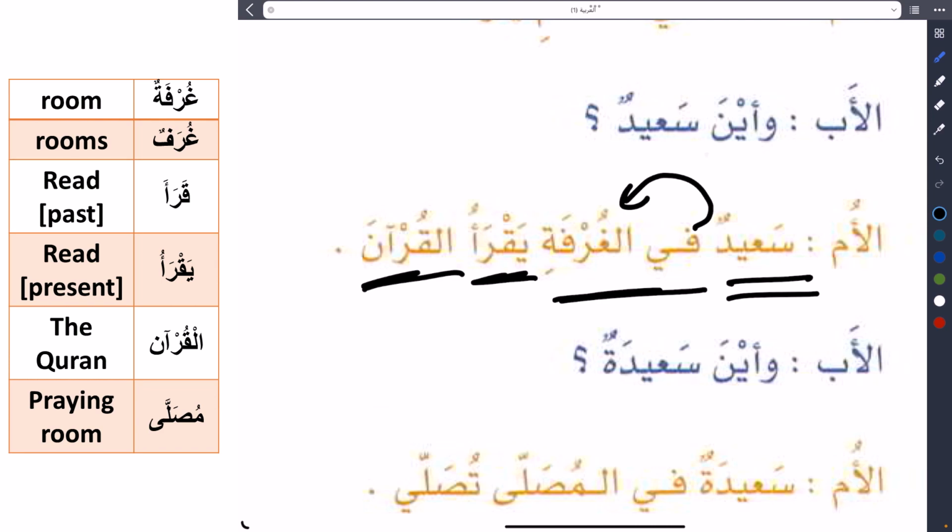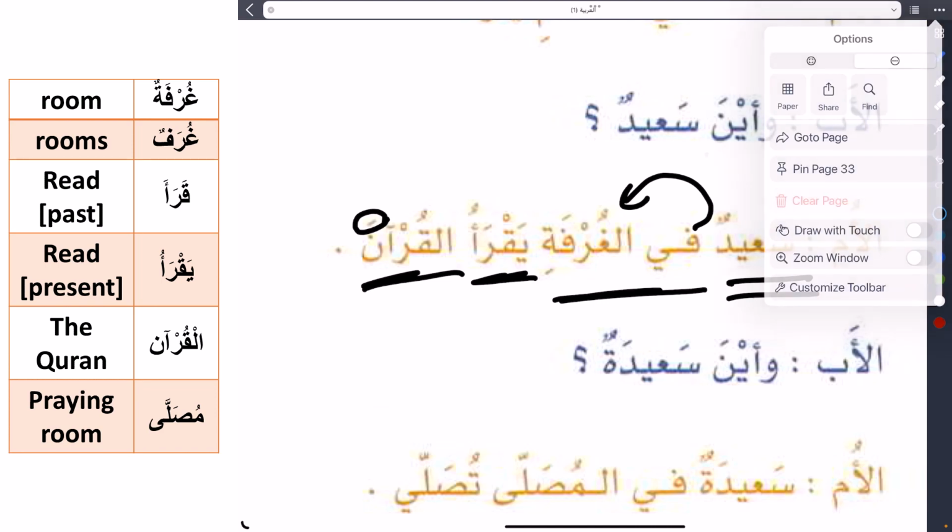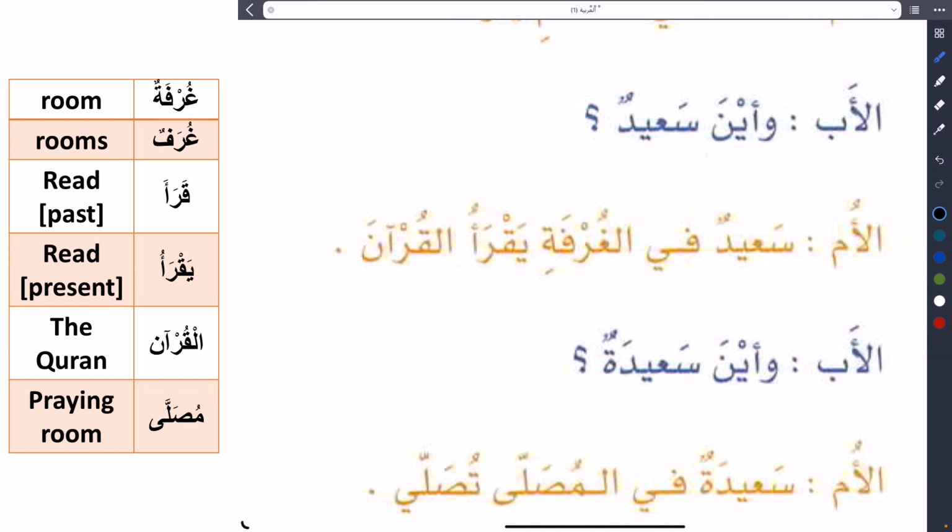Why does the Quran have fatha? Now you know. This is the thing that has been read. So this is object. This is مفعول به. That's why it has fatha. You should know and understand and apply all that.